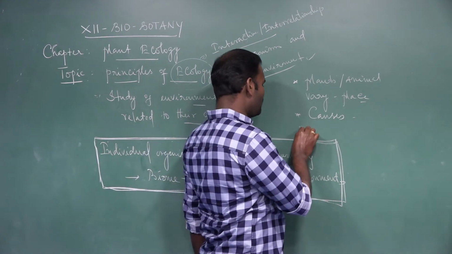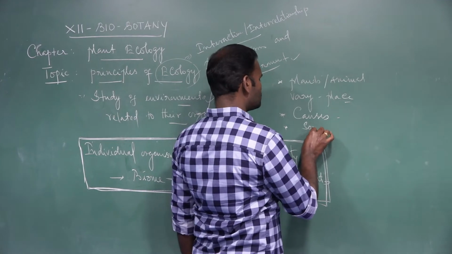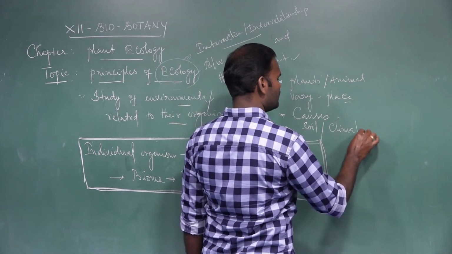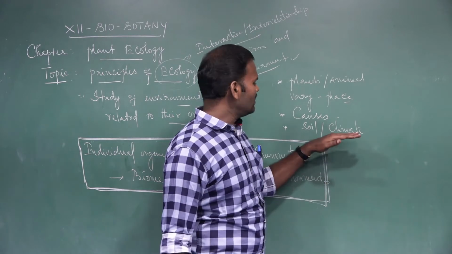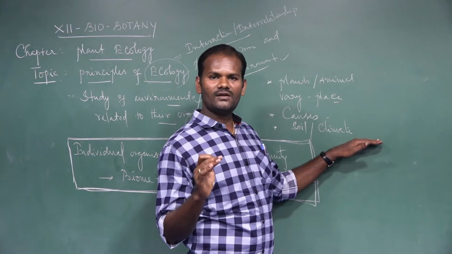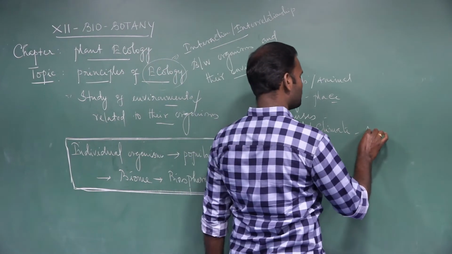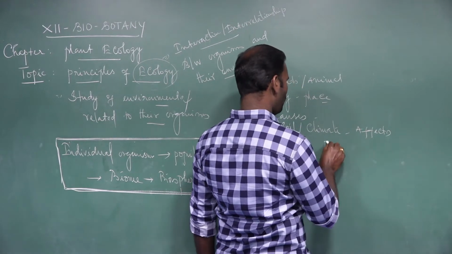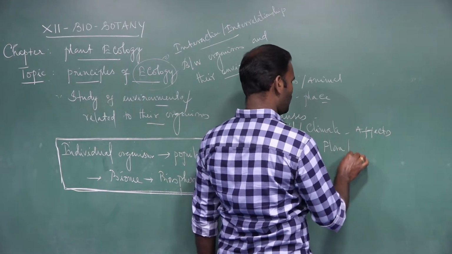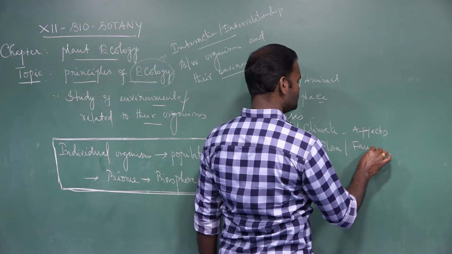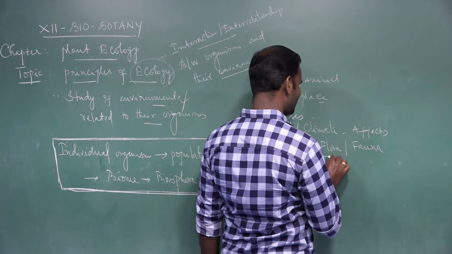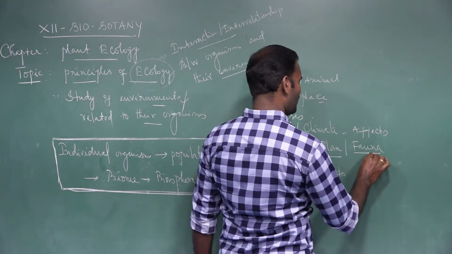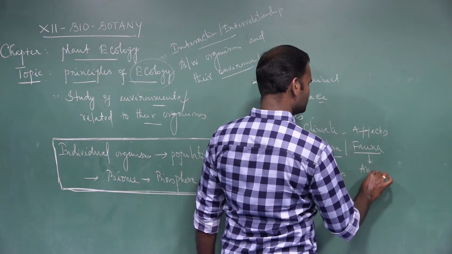The third question that may arise: how do soil, climate and certain other physical nature of the environment affect flora and fauna? You know what flora and fauna are? Flora is nothing but plants, and fauna is nothing but animals.